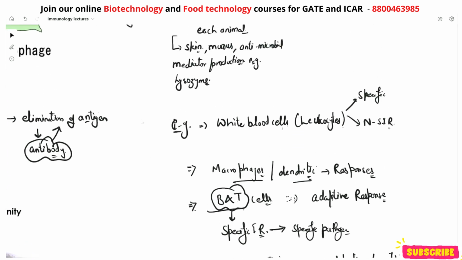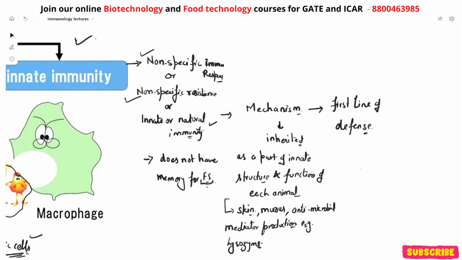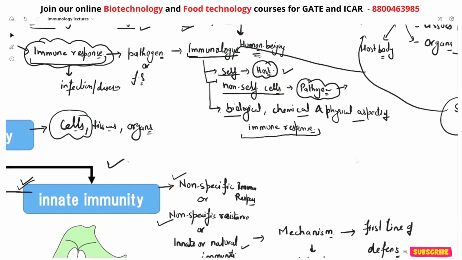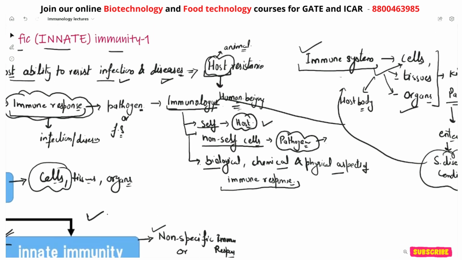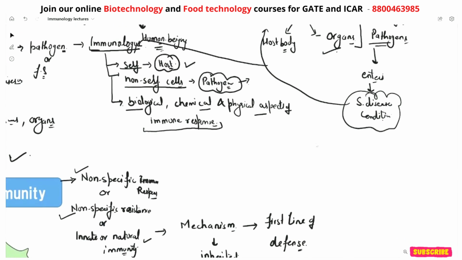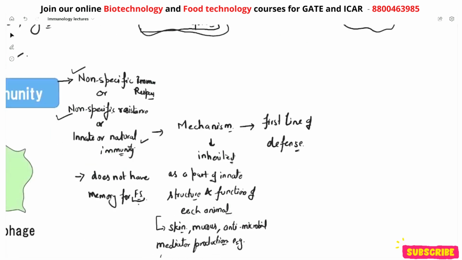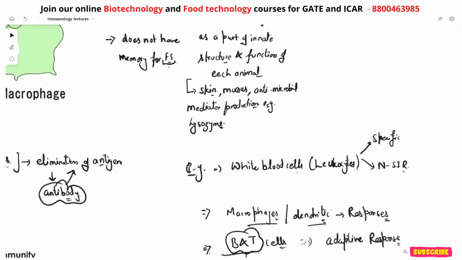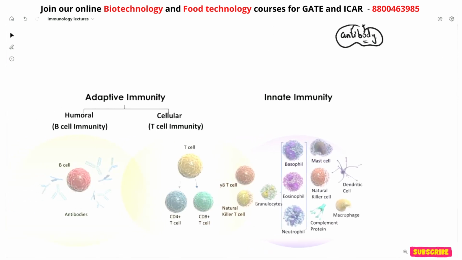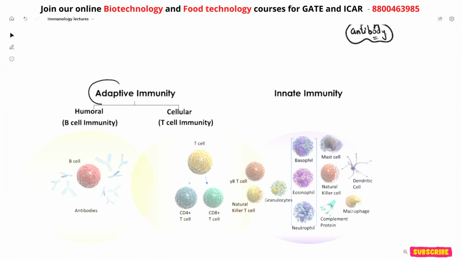So if we talk about the immune system, as I said, basically it is composed of different types of cells, tissues and organs, right? And they actually work together and produce different types of immune responses in the host body, right? So now let's talk about how many types of cells are present in the immune system, which actually leads to different types of immune responses. So if we talk again about both the adaptive immunity and the innate immunity.